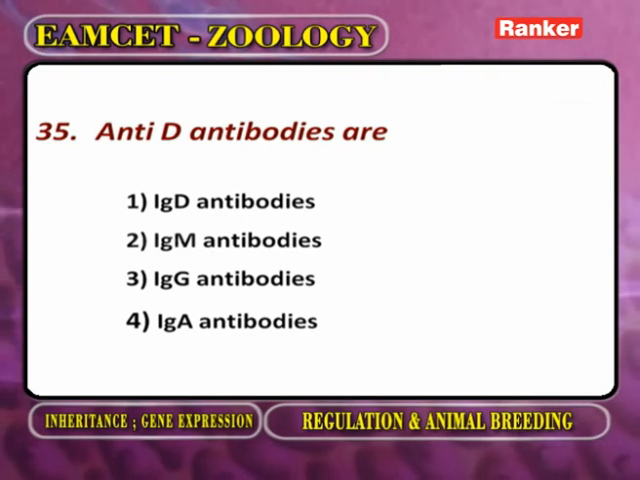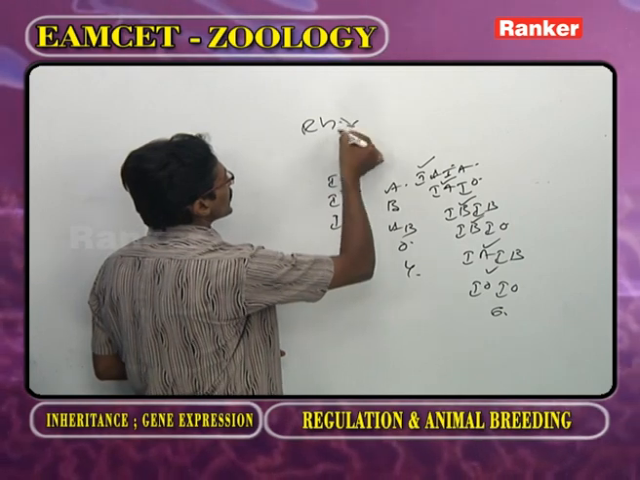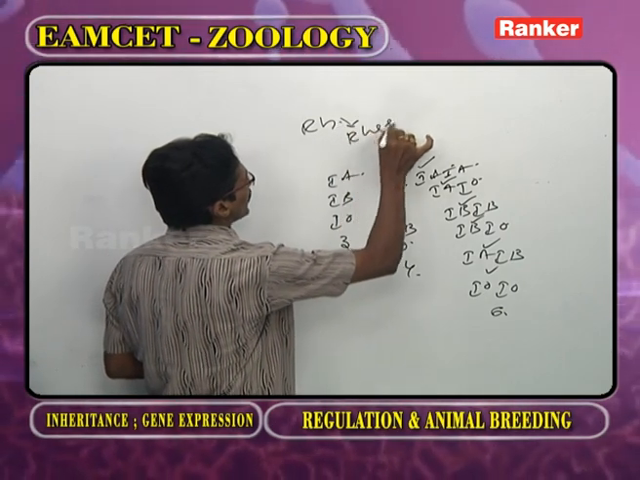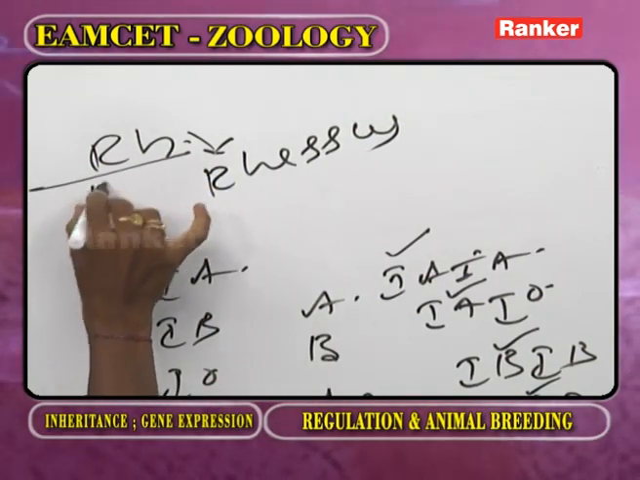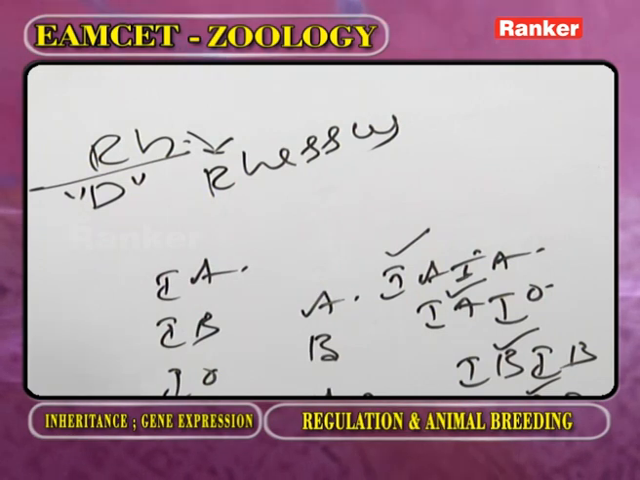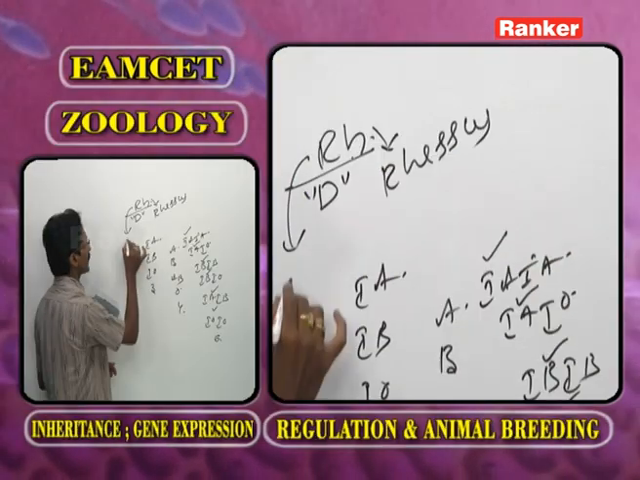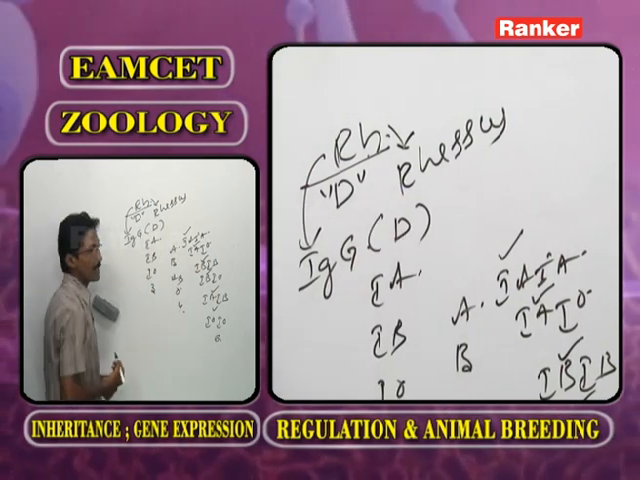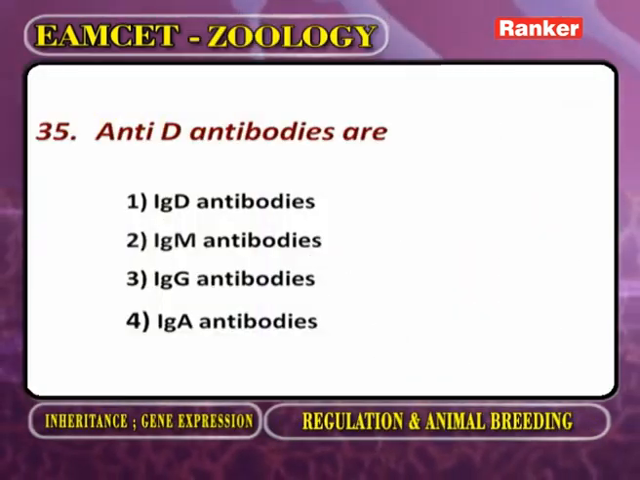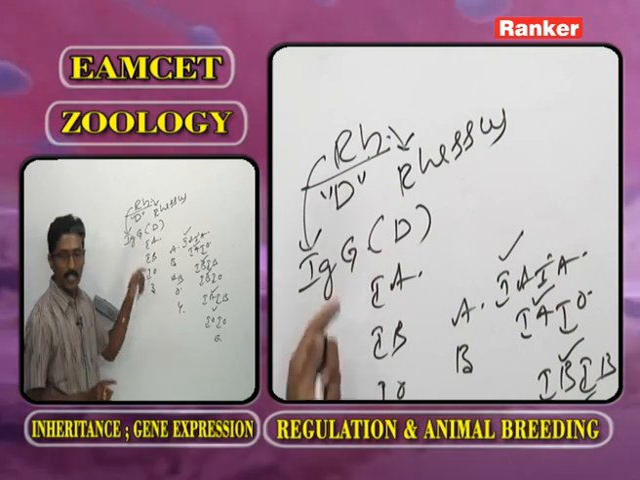Anti-D. Now this one is called Rh antigen. The Rh antigen was identified in the rhesus monkey. The Rh antigen is also called D antigen. It is dominant. Against the Rh antigen, the antibody present is called IgG. It is called anti-D. Now you observe, anti-D antibodies are what type of antibodies? IgG. Okay, the answer is